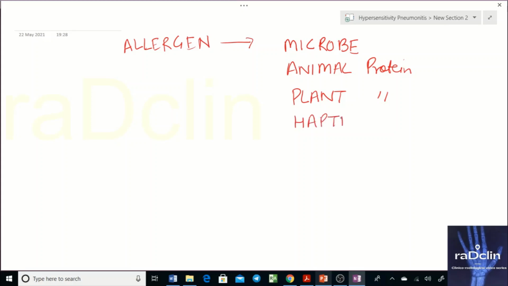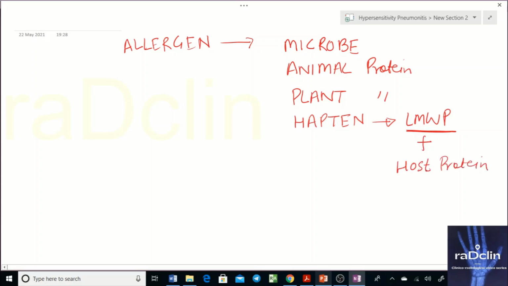Now what is a hapten? A hapten is not a protein itself, but a low molecular weight protein. In itself a hapten is not immunogenic, but when it enters the host, it combines with the host protein, so its molecular weight increases sufficiently that it is able to generate an immune response, that is, it becomes immunogenic.